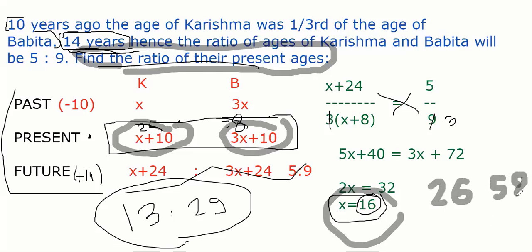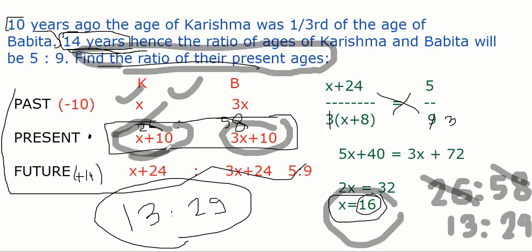Agree? What is the ratio of these two? You simplify, because both are divisible by 2. 13 versus 29. So that's why I'm saying x is just a variable. X has no significance. What matters is what the question asks, whether they're asking this or this or this. It all depends on the question. They also may ask what was the ratio of their ages 5 years ago.